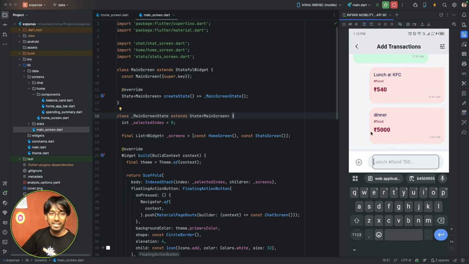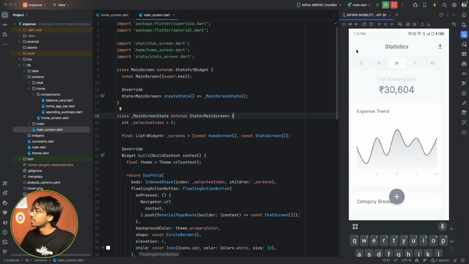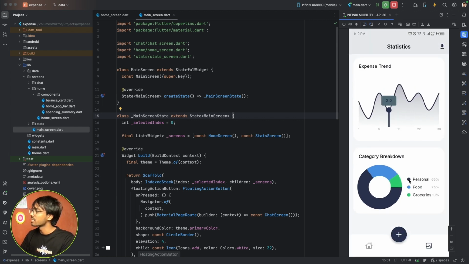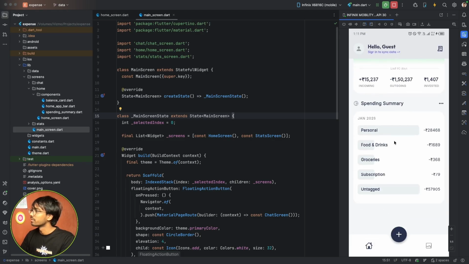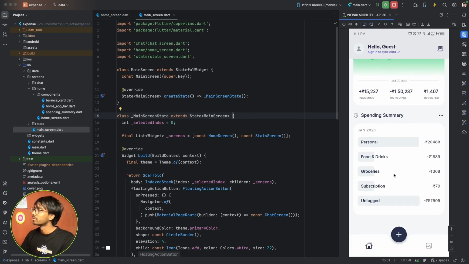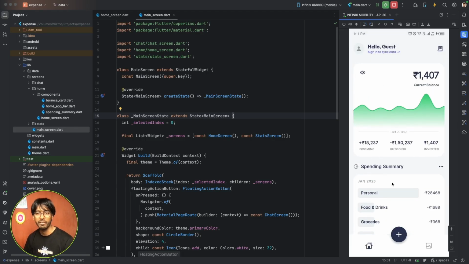This is created by Anti-gravity and this is the initial design, so I'll be improving it. And then we have this stats page. This is pretty good. I'll improve the UI and we'll make it functional.